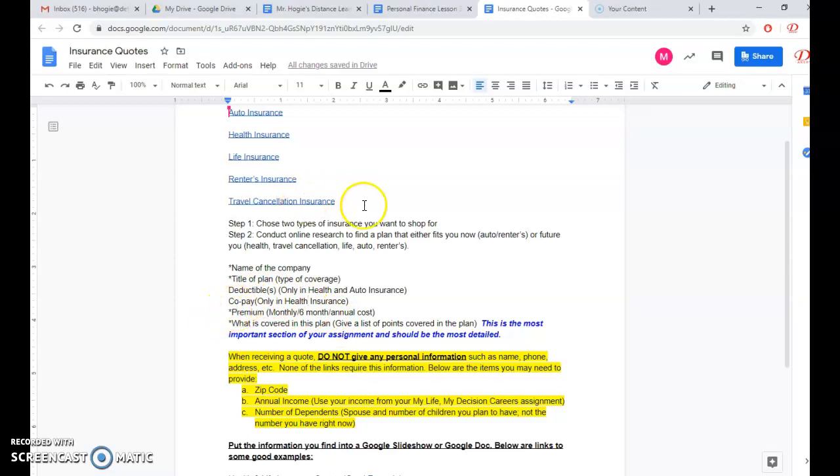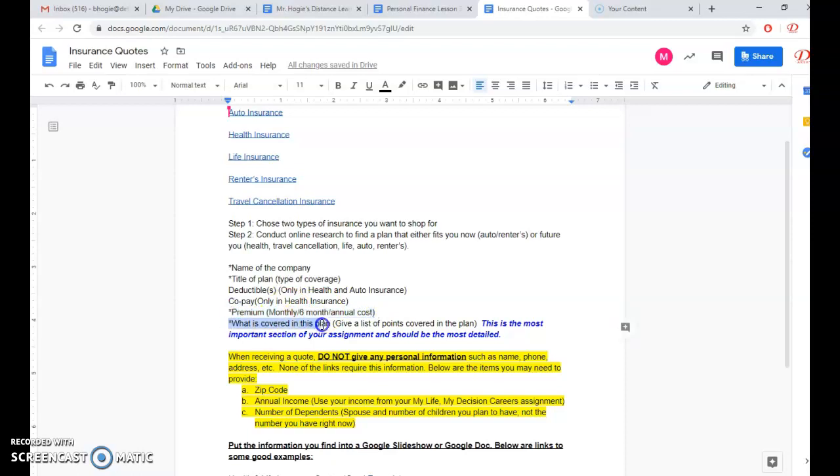A premium, they will all have a premium. Sometimes it might be a one-time premium, sometimes it might be monthly, sometimes every 6 months, sometimes every year. You have to figure that out and put that in there. So it just depends. You're going to have to be kind of smart looking at this.